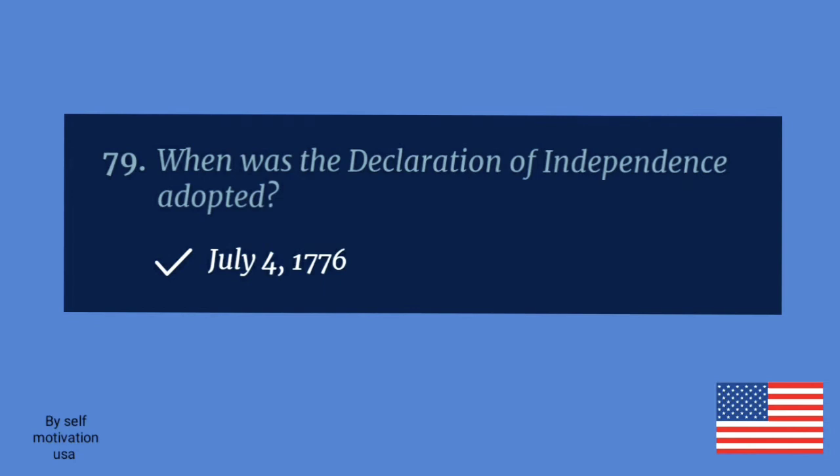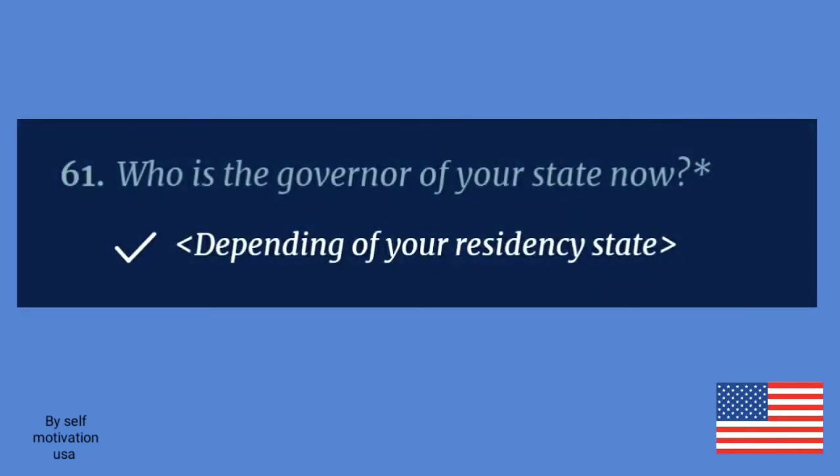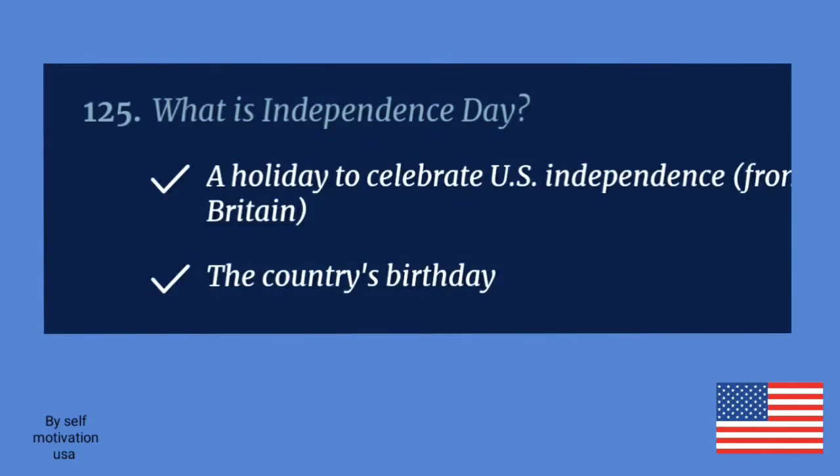July 4th, 1776. Who is the governor of your state now? Answers will vary. What is Independence Day? The country's birthday.